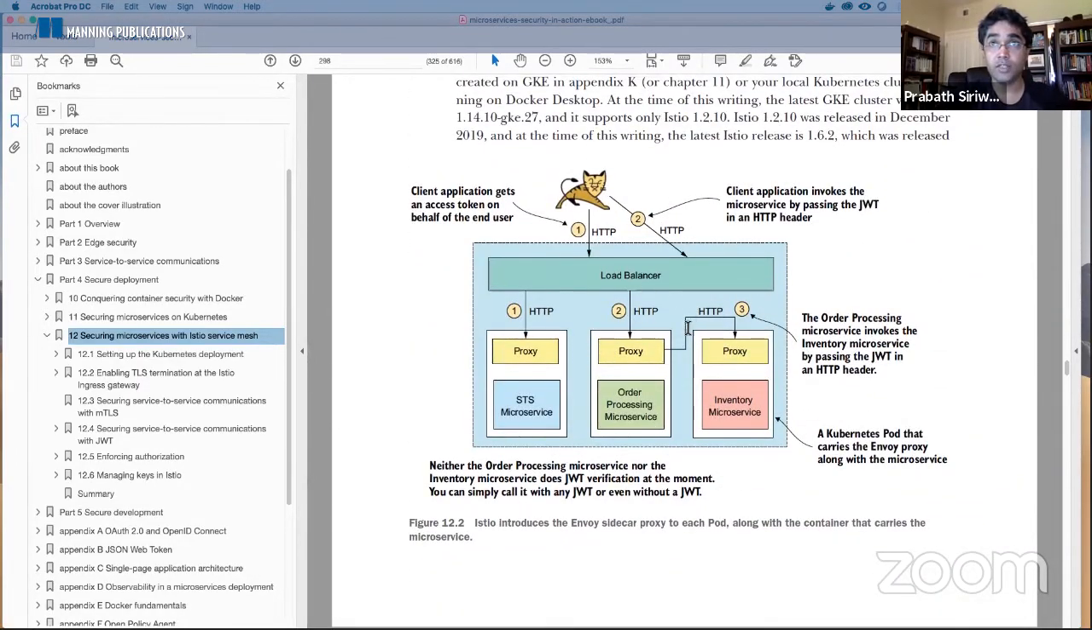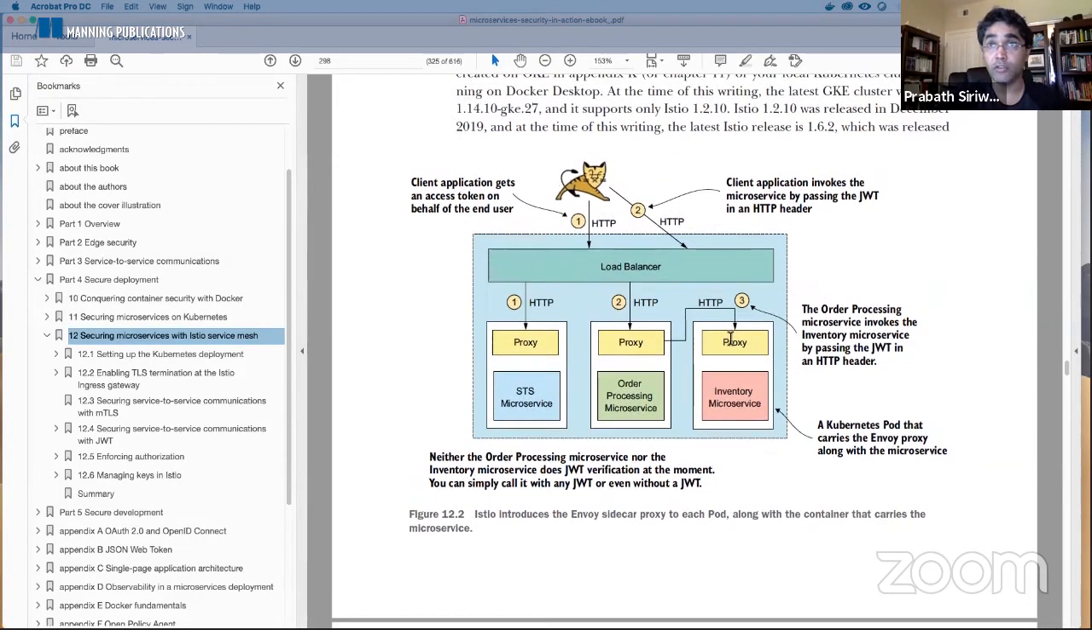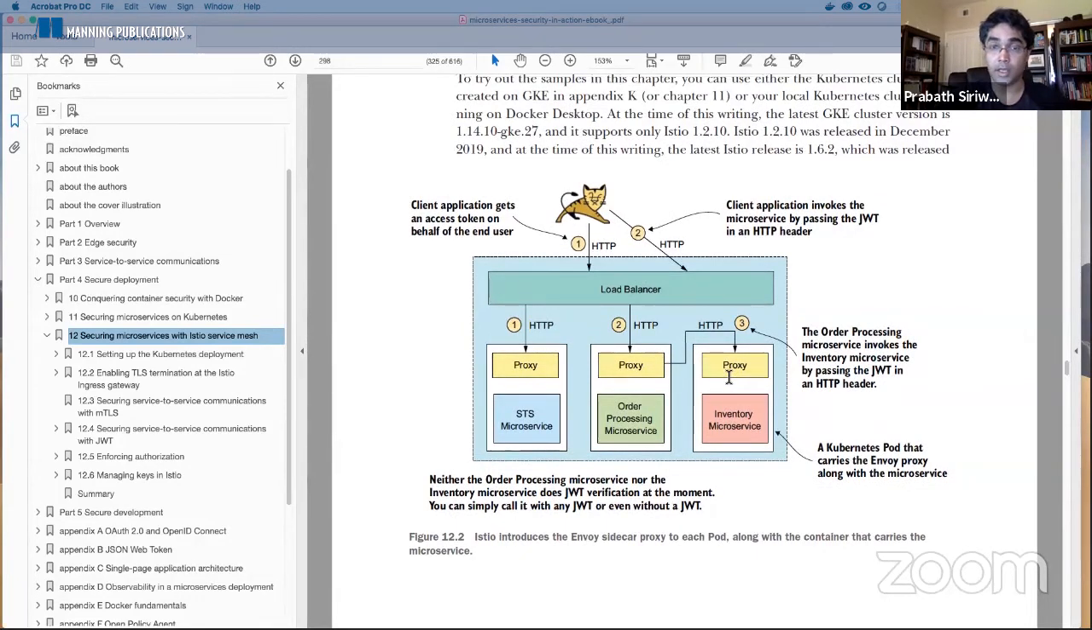So this is what we saw now, right? In our case, there is no load balancer. We invoke the STS microservice from our curl client, got a token, and then we talk to the order processing microservice. So this proxy is there already, and the proxy intercepts the request, but still this is HTTP. Then this talks to the inventory microservice, right? So if we are using Istio 1.5, then this is HTTPS MTLS. But before 1.5, this is just HTTP, right?